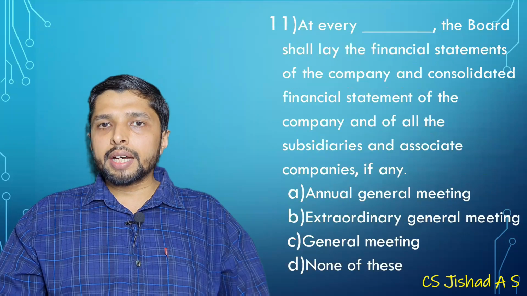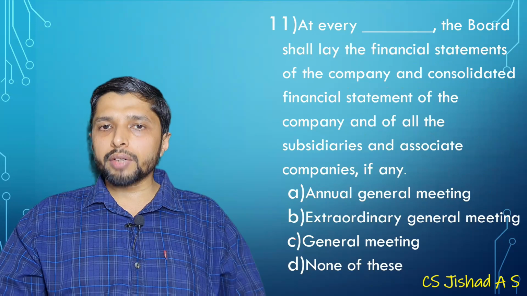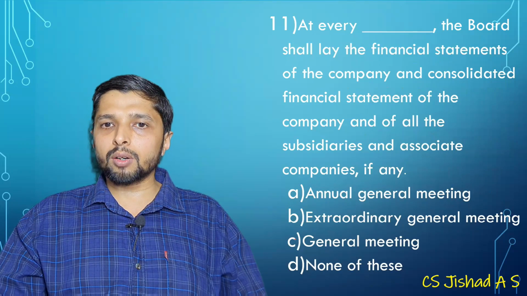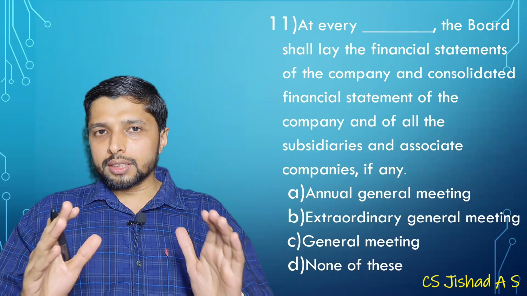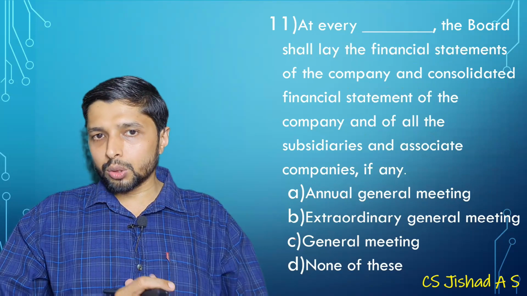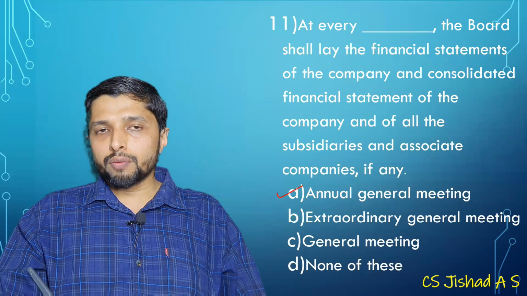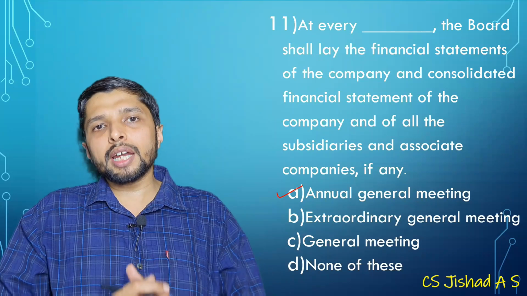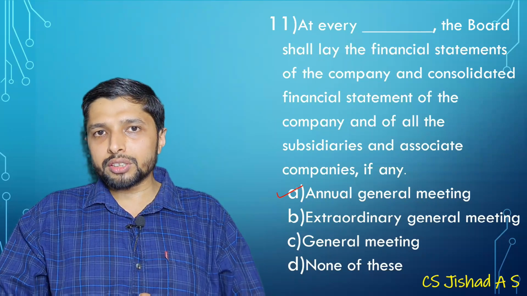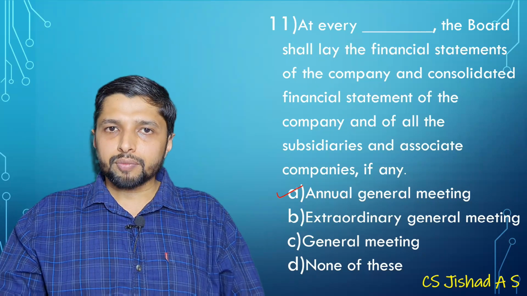Then, at every dash, the Board shall lay the financial statement of the company and the consolidated financial statement of the company and all of its subsidiaries and associate companies. So this is Section 129 subsection 2. This is at every AGM, the Board of Directors shall lay the financial statement. In Section 129 we have learned about consolidated financial statements, right? So that should be laid at the AGM.